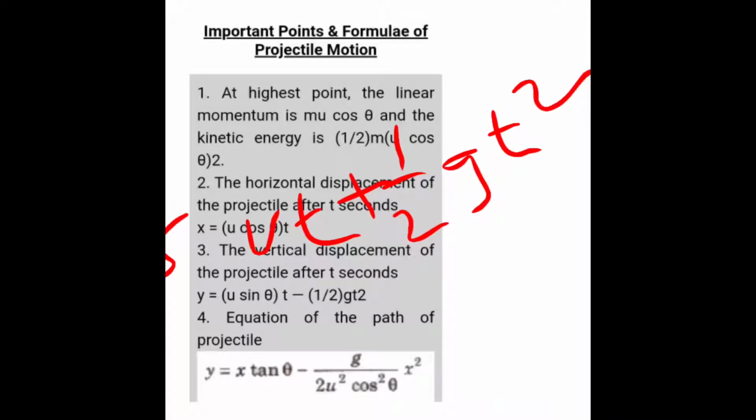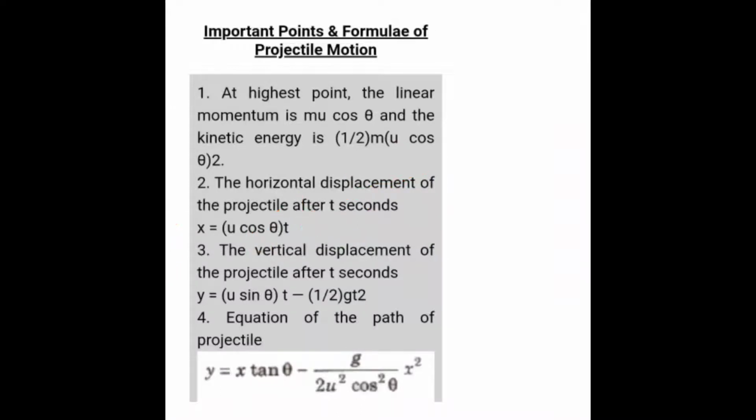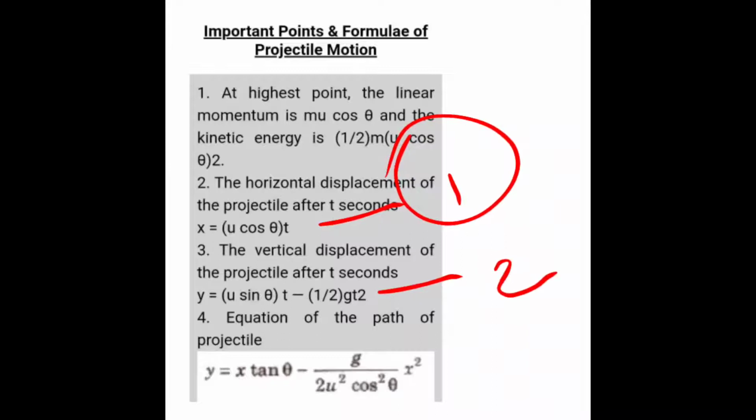Now in place of u we have u sin theta t. Now g is minus g because the object is thrown in the upward direction, and gt as it is, right? So this is equation number 1, that is x equals u cos theta t, and this is equation number 2.